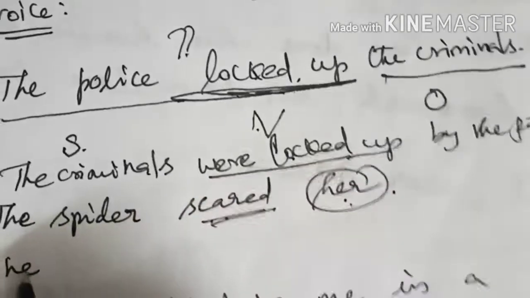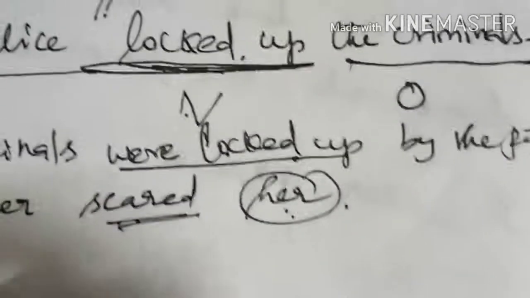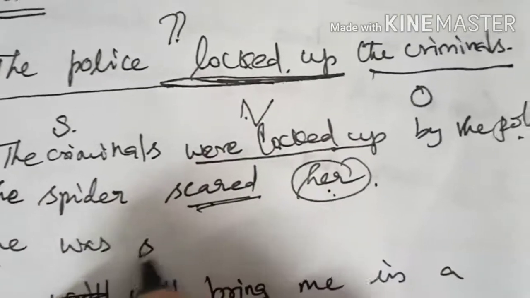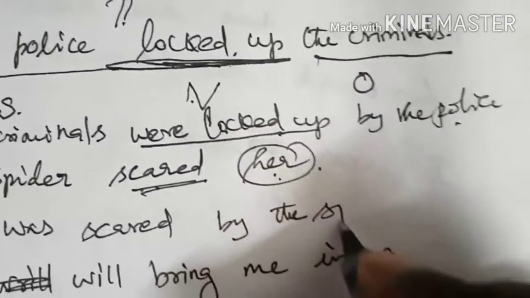So scared. What do you want to do? For past tense you have to use was or were when it does not have an auxiliary verb. Very good. Auxiliary verb illa appadina was or were add pannum. So she was, because she is singular. So she was scared by the spider.